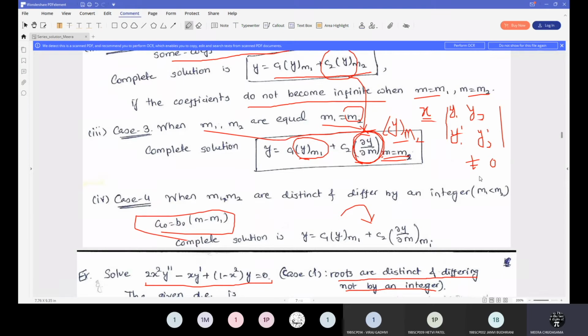Give me the answer that x is equal to 0 is the regular singular point for this particular differential equation. All of you agree with this? Yes, ma'am. Okay, fine.